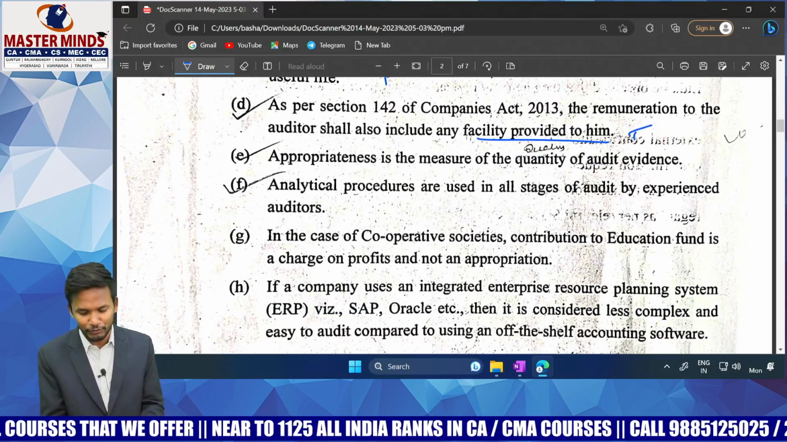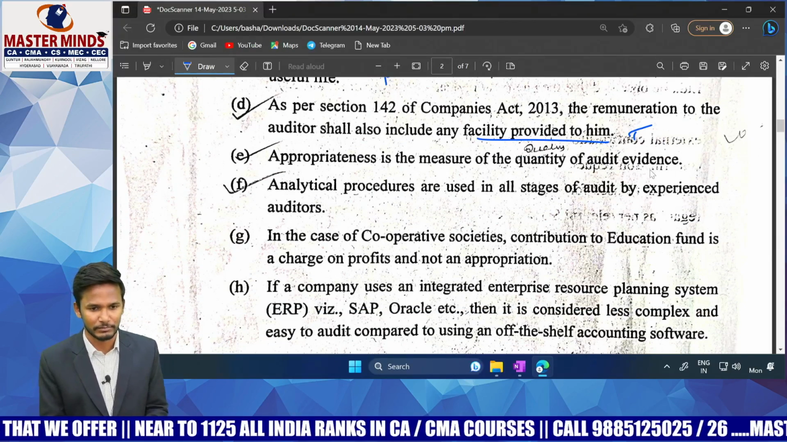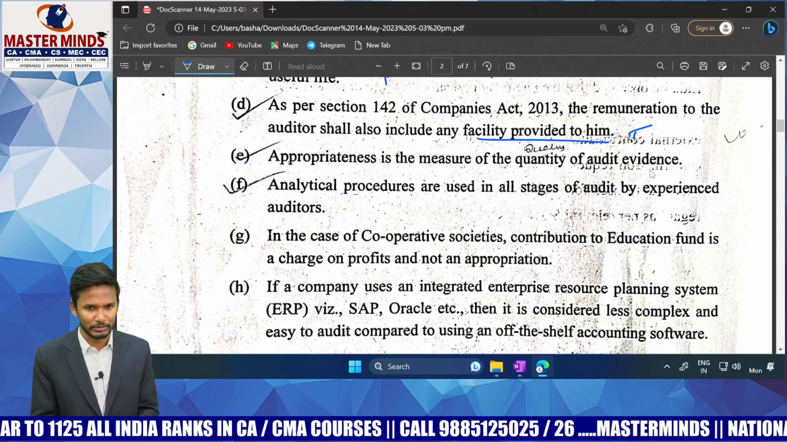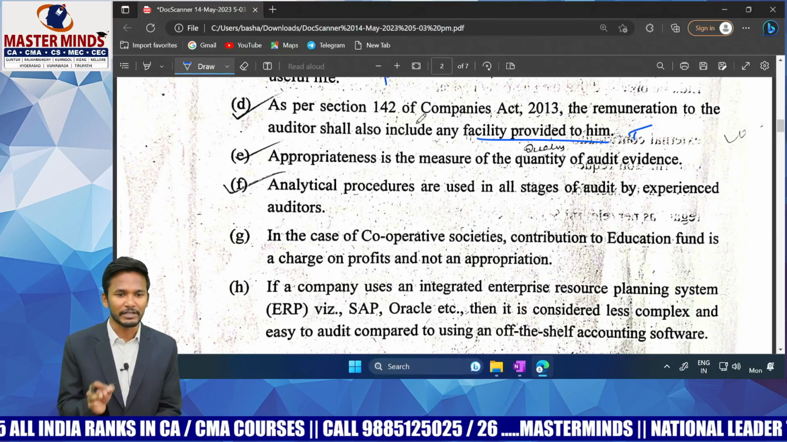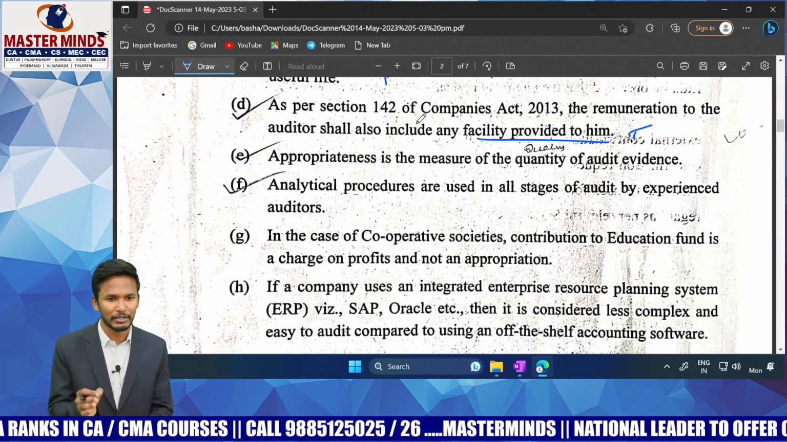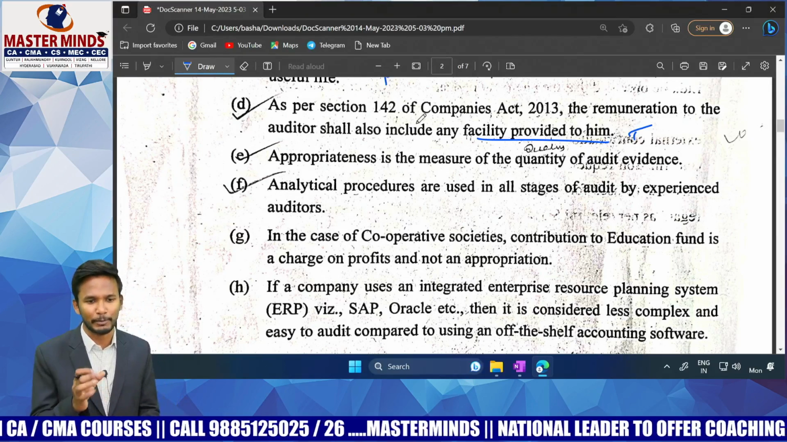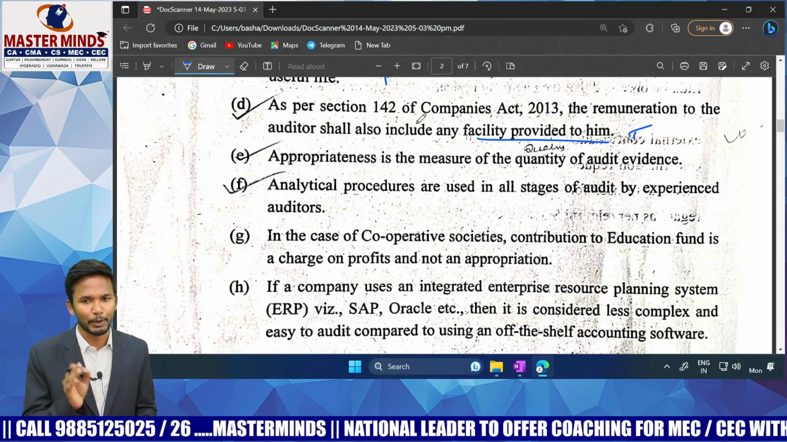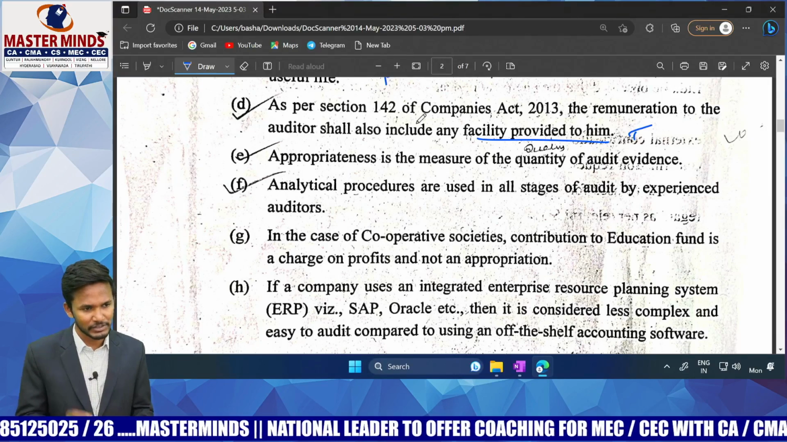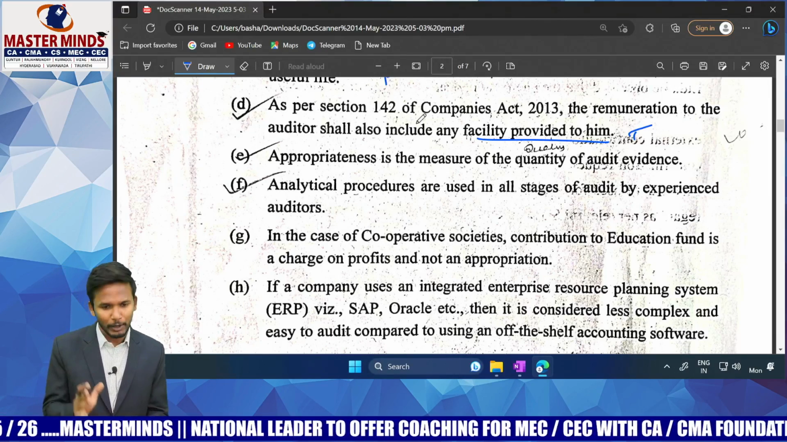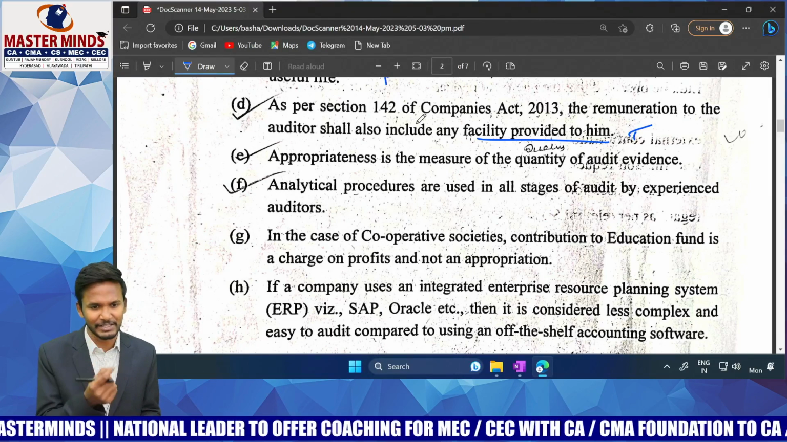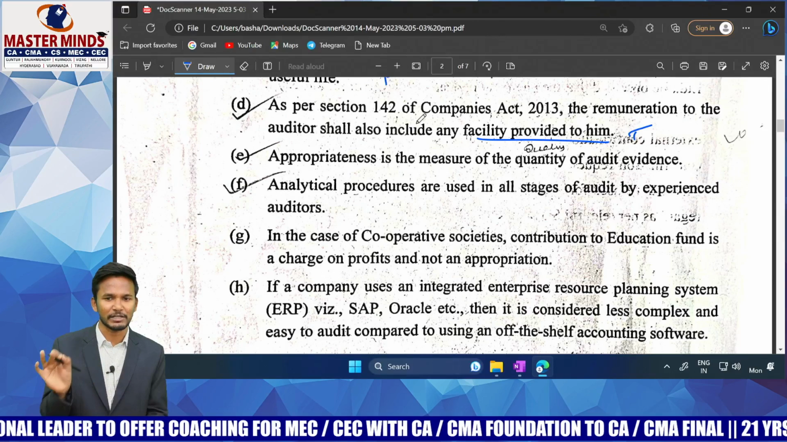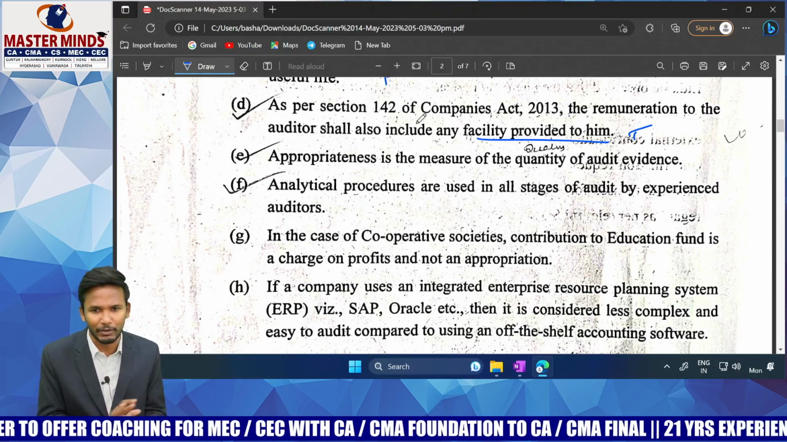Appropriateness is the measure of quantity of audit evidence. If you know SA 500 and SA 220, an auditor has to obtain sufficient and appropriate audit evidence for the proper conduct of the audit and for forming a proper opinion. Correct? Sufficiency is a matter of quantity. Appropriateness is a matter of quality. For sufficiency, we have a lot of factors. For appropriateness, we have only two factors: relevance and reliability. It's nothing but a quality matter, not a quantity matter.